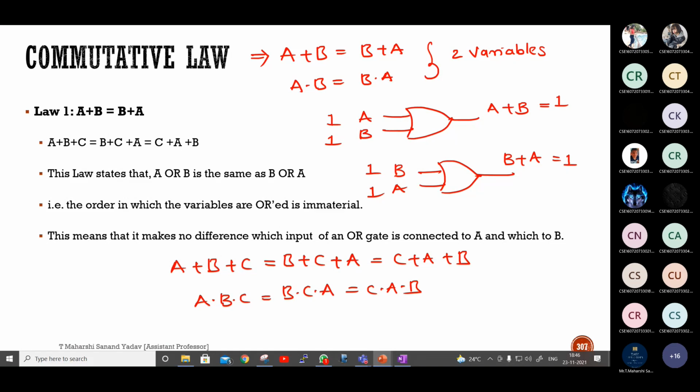So for 2 variables, how many combinations do we get? 0 0, 0 1, 1 0, 1 1. So 4 combinations we will get. If 2 variables are A and B, we will get 4 combinations. If single variable is there, how many combinations? 2. If 3 variables are there? 8. 2 power 3 is 8. So we'll get 8 combinations.